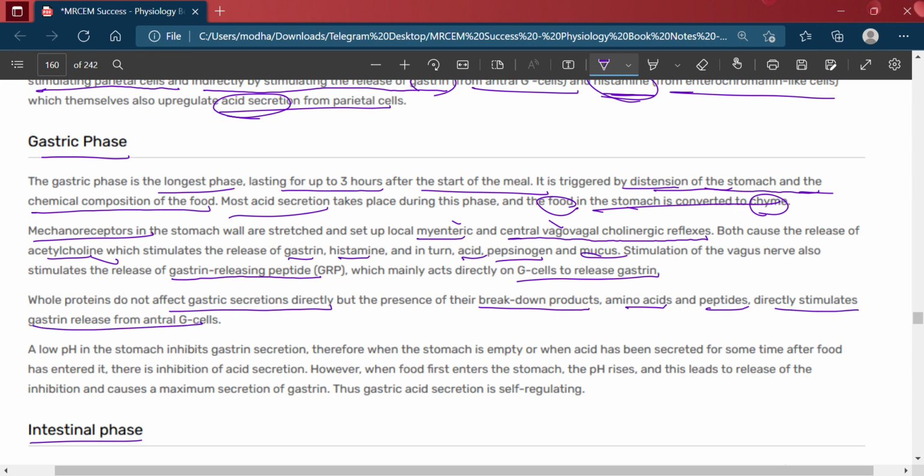The pH in the stomach inhibits gastrin secretion. A low pH in the stomach will inhibit the gastrin secretion. Therefore, when the stomach is empty or when acid has been secreted for some time after food has entered it, there is inhibition of the acid secretion. However, when food first enters the stomach, the pH rises, and this leads to release of the inhibition and causes maximum secretion of the gastrin. Thus the gastric acid secretion is self-regulating.